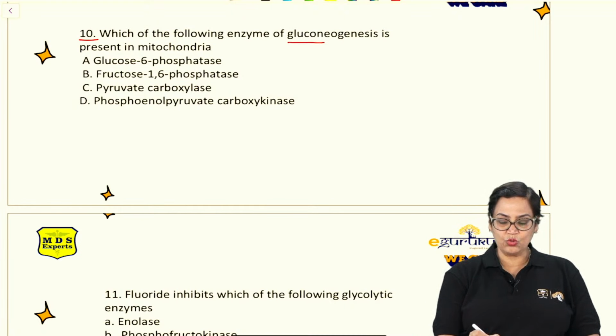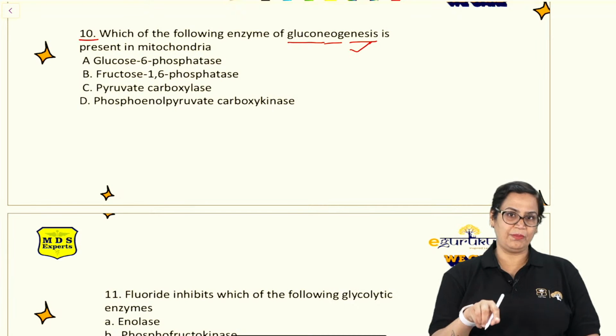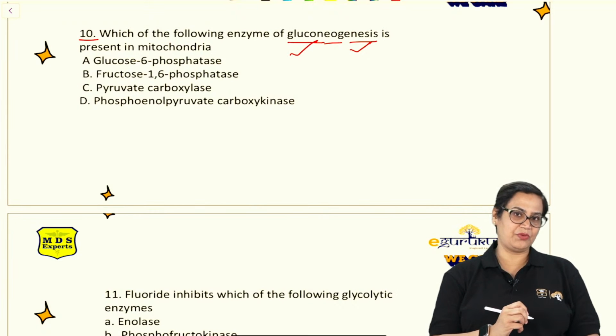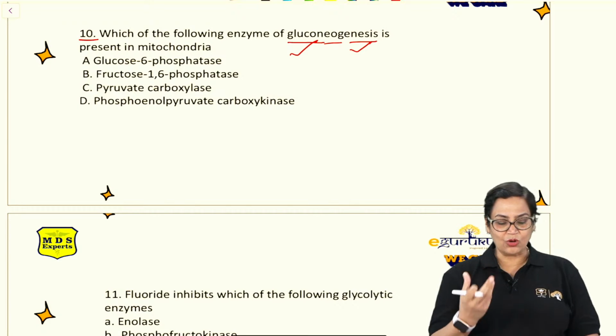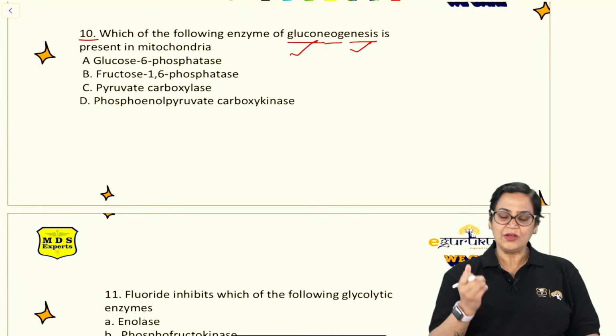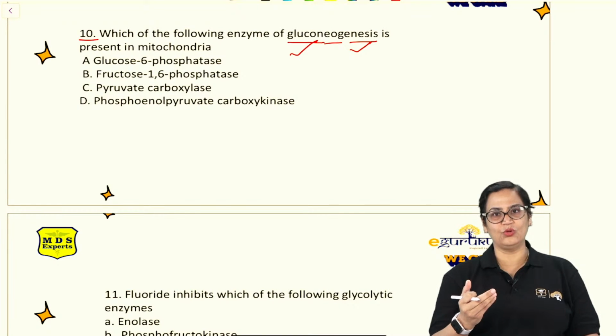If we talk about gluconeogenesis, genesis means formation. Formation of what? Formation of glucose. From where? From non-carbohydrate precursors. So how do we define gluconeogenesis? Gluconeogenesis is the process of formation of glucose from